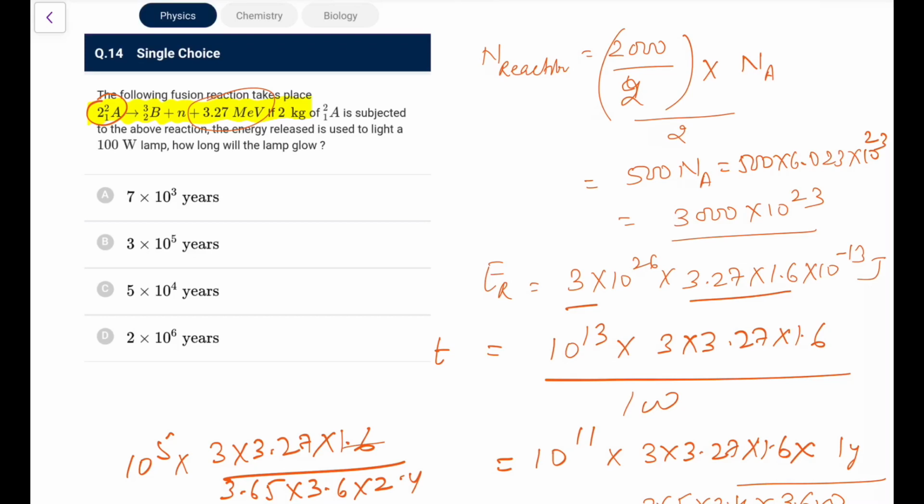So what we have, this is 2 by 3. This 3 goes down. So 2 threes are 6.54, and this is coming out to be 3.6. So it is approximately 10, 11, whatever we will have. So 6 by 11, so it would be a factor of 1 by 2. So 5 into 10 to the power 4 years is the most appropriate one I can go for.